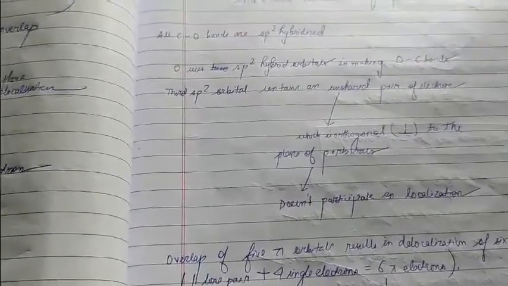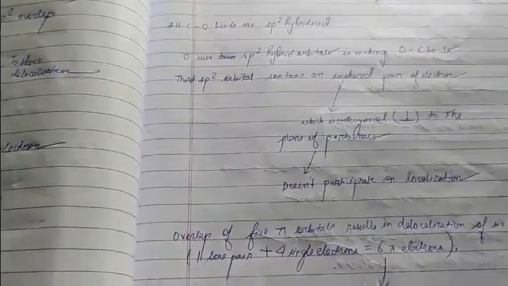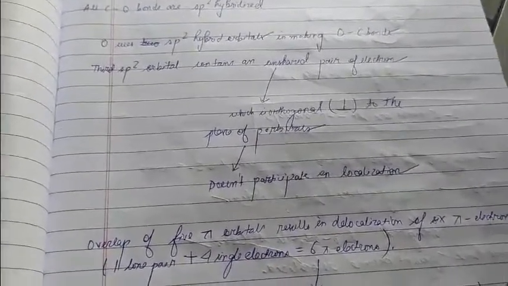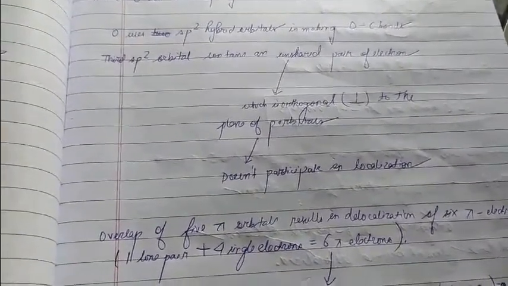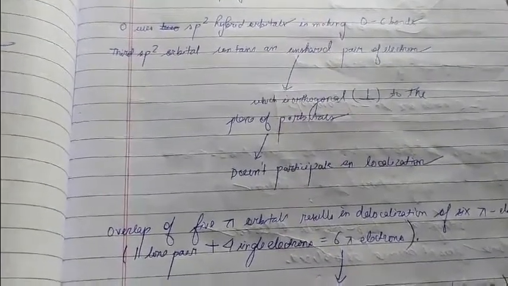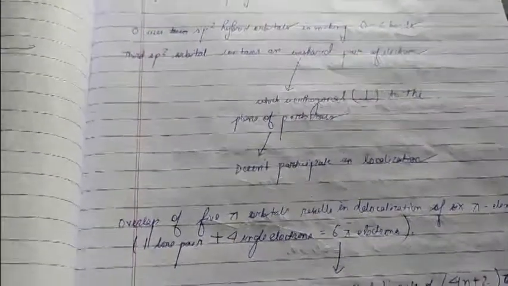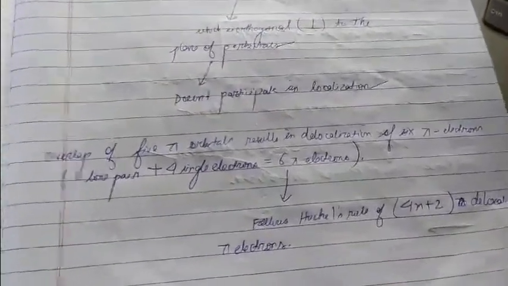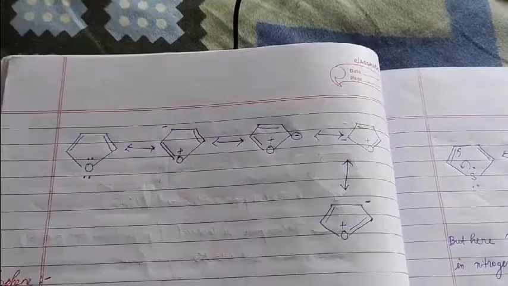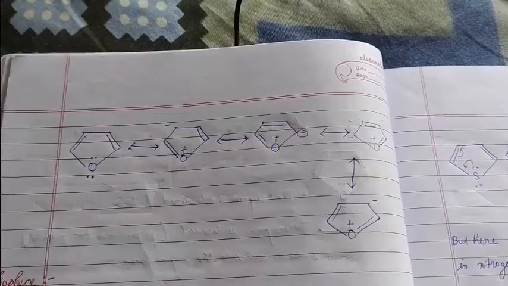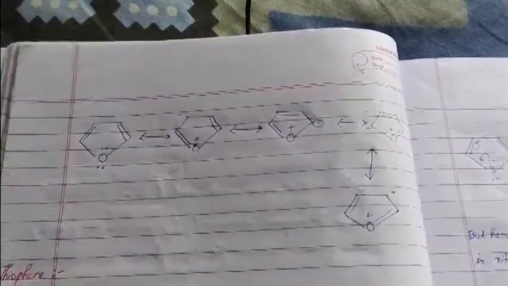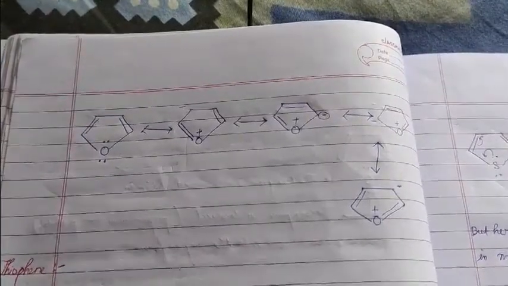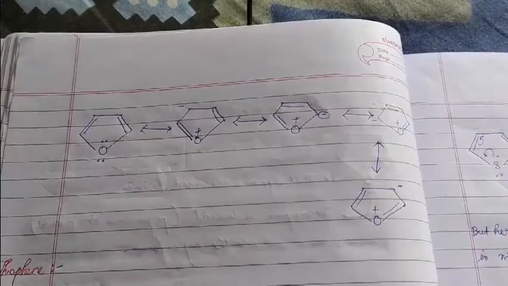Again, as in the last structure of pyrrole, the overlap of these 5 pi orbitals results in delocalization of these 6 pi electrons: 1 lone pair plus the 4 electrons from the double bonds, making 6 pi electrons, and hence Huckel's rule of aromaticity is followed. Here you see the structures of furan and the resonance movements, as well as various canonical forms of this structure.